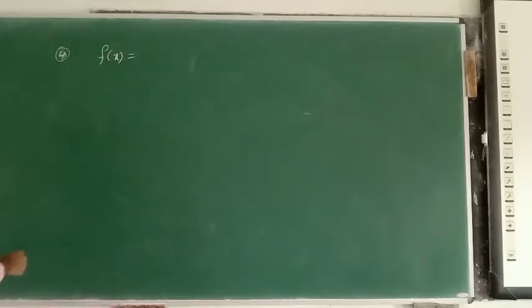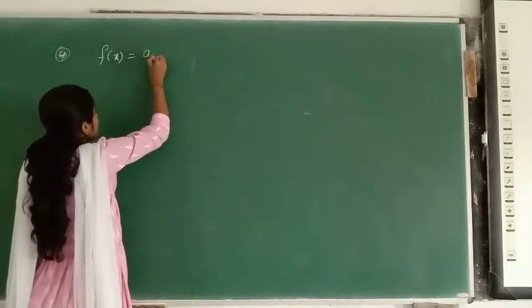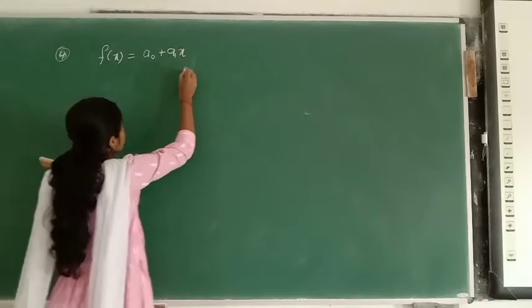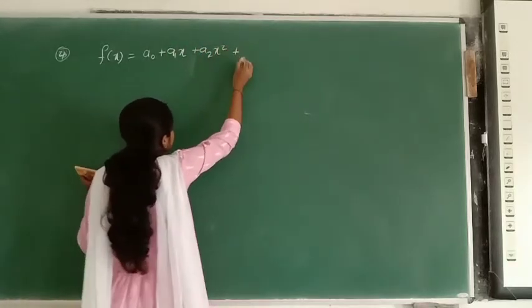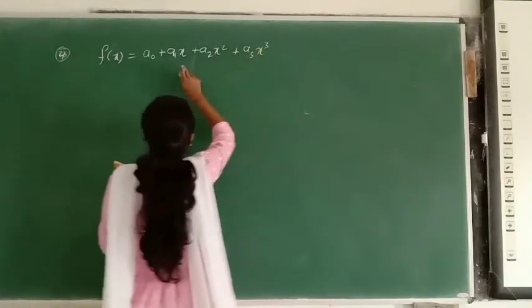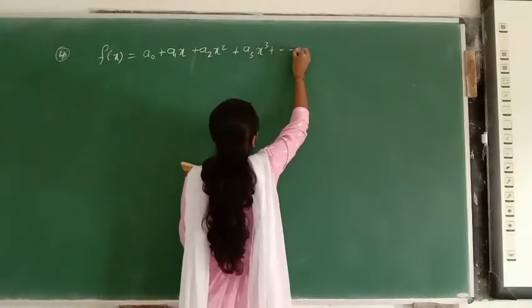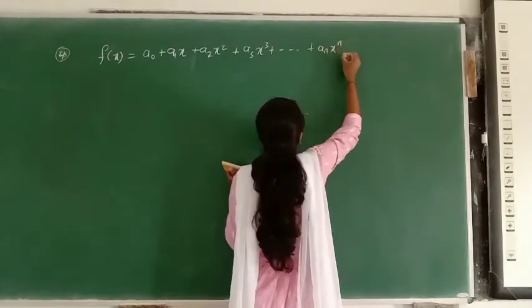The polynomial function f of x is equal to a0 plus a1x plus a2x square plus a3x cube plus so on, plus an into x to the power n.